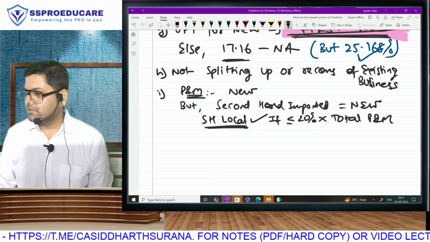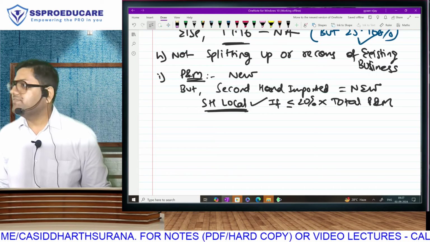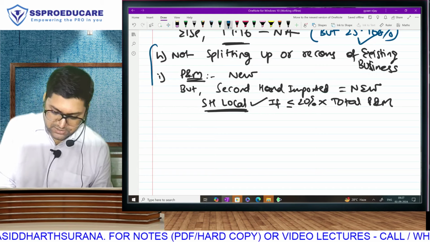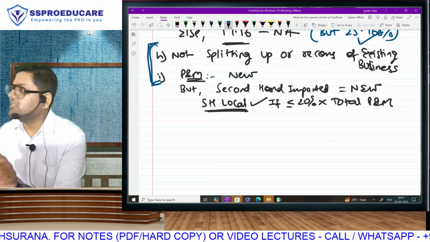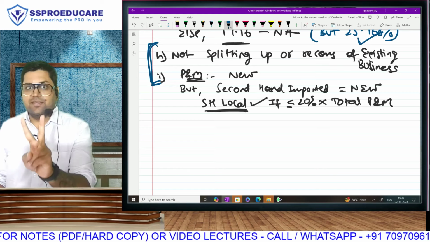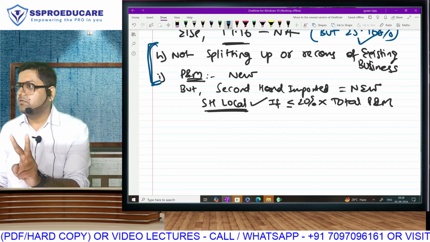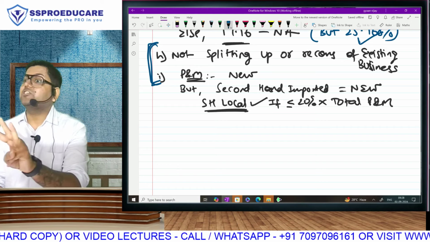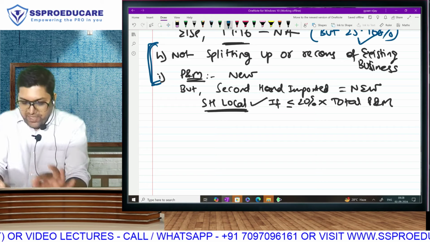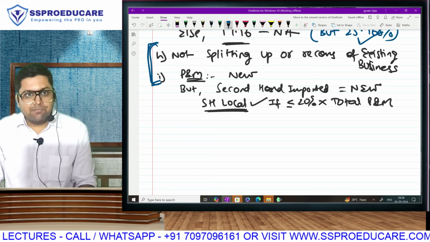Are you with me? Now I am going to explain this with some numbers, and take these numbers very carefully, because these two conditions are very important. When we do the special economic zone chapter, the same two conditions are applicable for deduction in SEZ. The 35AD deduction for specified business, same two conditions applicable there also. There is a deduction for startups, same two conditions. There are multiple places in the income tax law where these two lines are written word to word. So today I am explaining it with numbers.